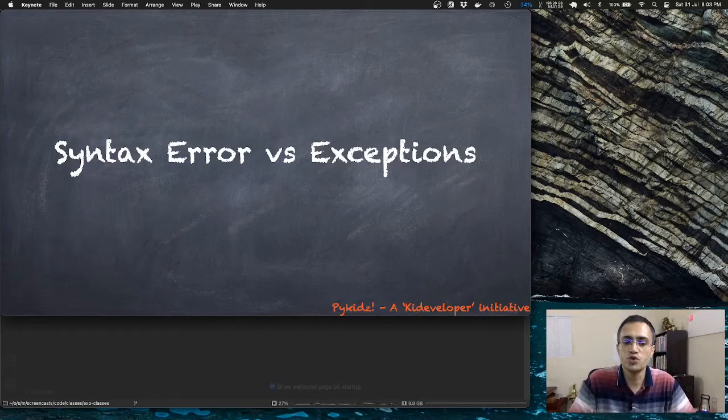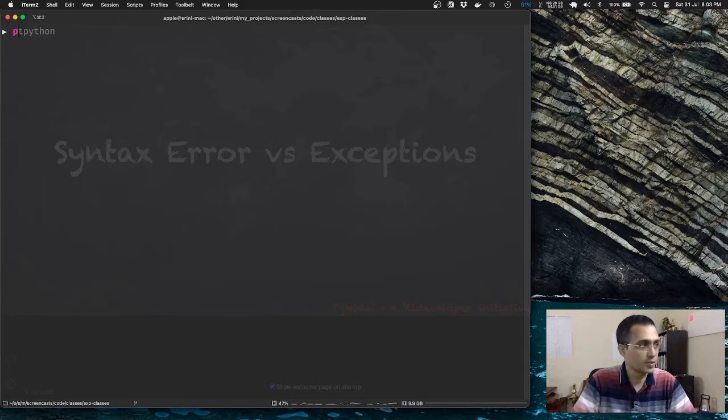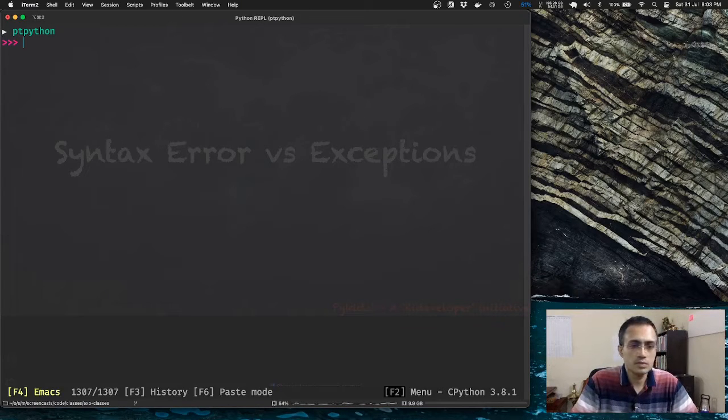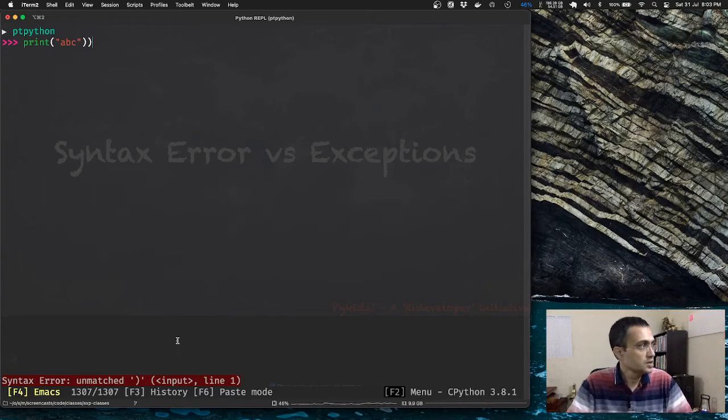Now, I am going to show you these syntax errors on the REPL, right? Let's go to PTPython. You can see there is the syntax error.